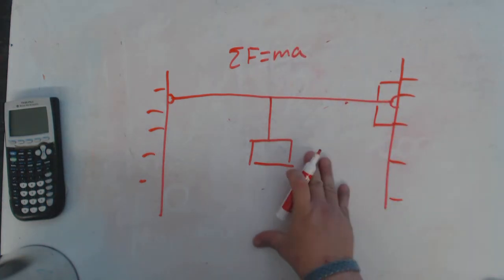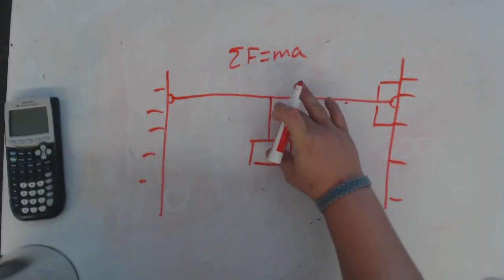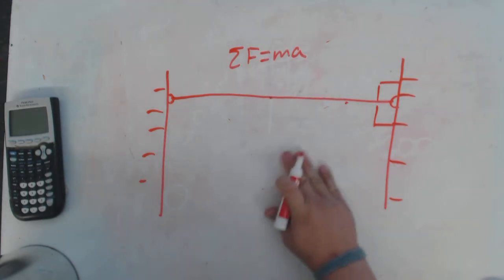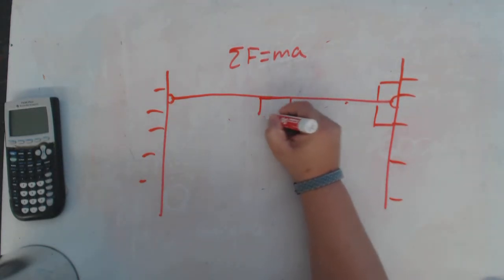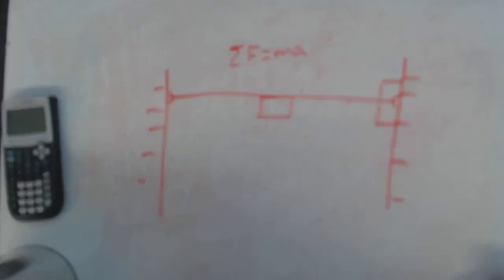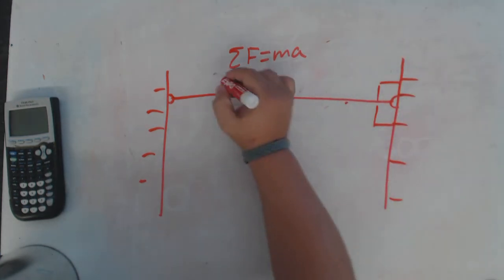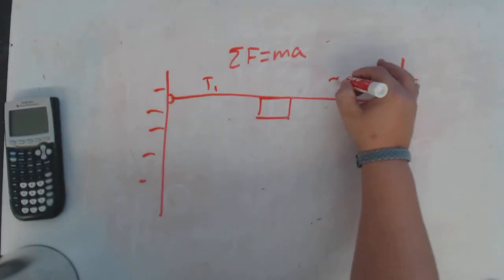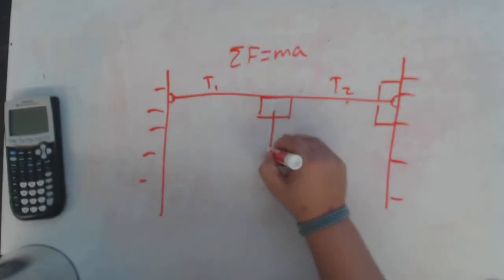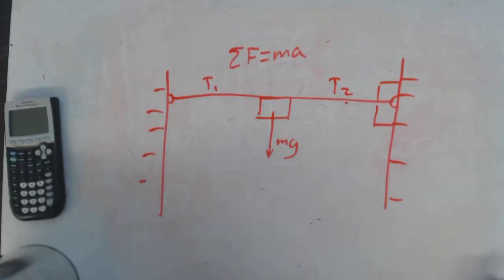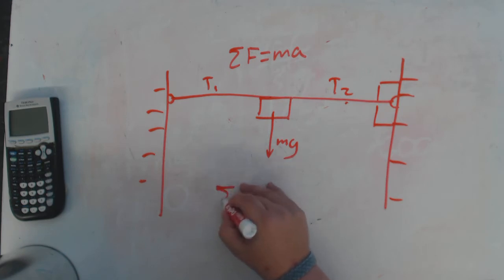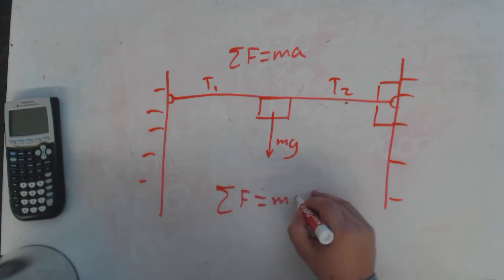Now, there are three forces acting on this block. Now, I'm going to shorten this rope and just pretend that the block is hanging directly from that piece. The rope there just adds another component of tension. It's not all that important. Okay? So I'm going to have a tension in this direction and a tension in this direction and the weight of the block. Okay? So now I have the sum of the forces is equal to mass times acceleration.